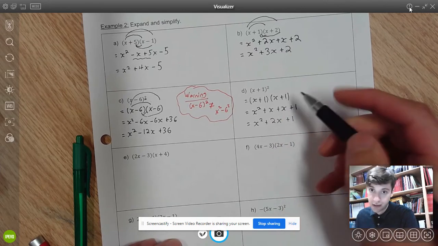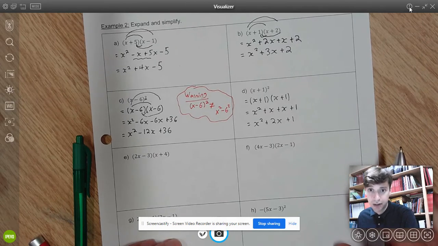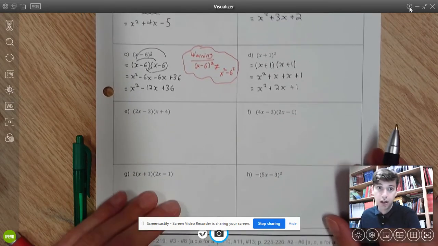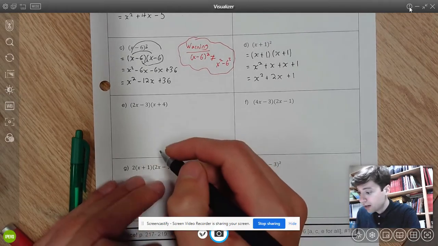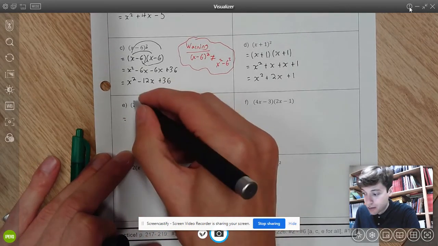So again, if I have a squared binomial, it means I have to multiply the binomial by itself. Squared, or any power, is telling me how many times I need to multiply something by itself. In example E, I now have a coefficient on the x, but nothing else is changing.